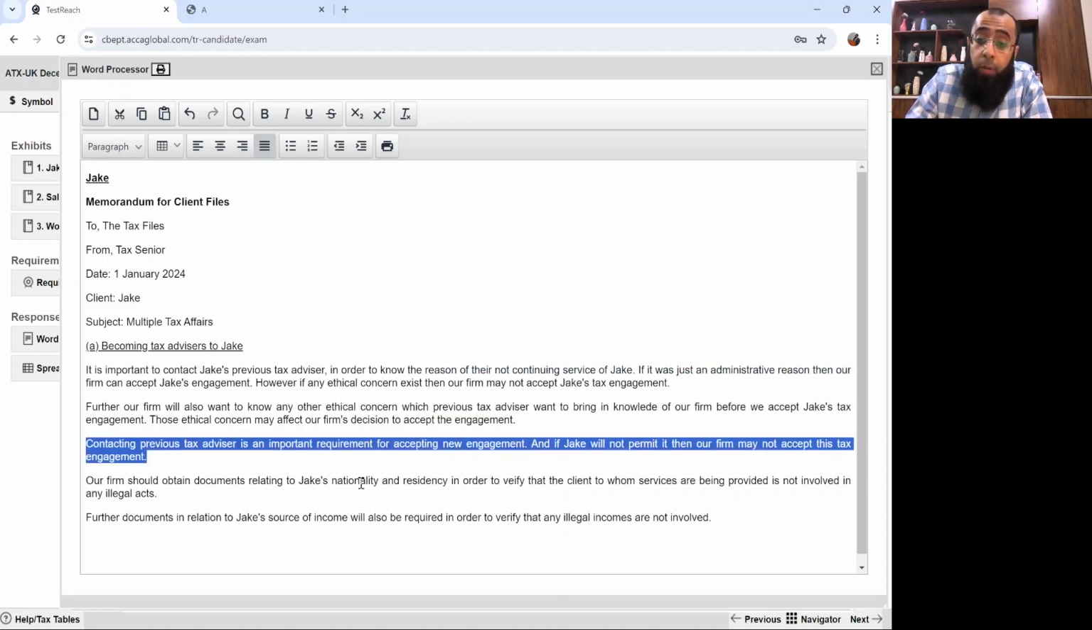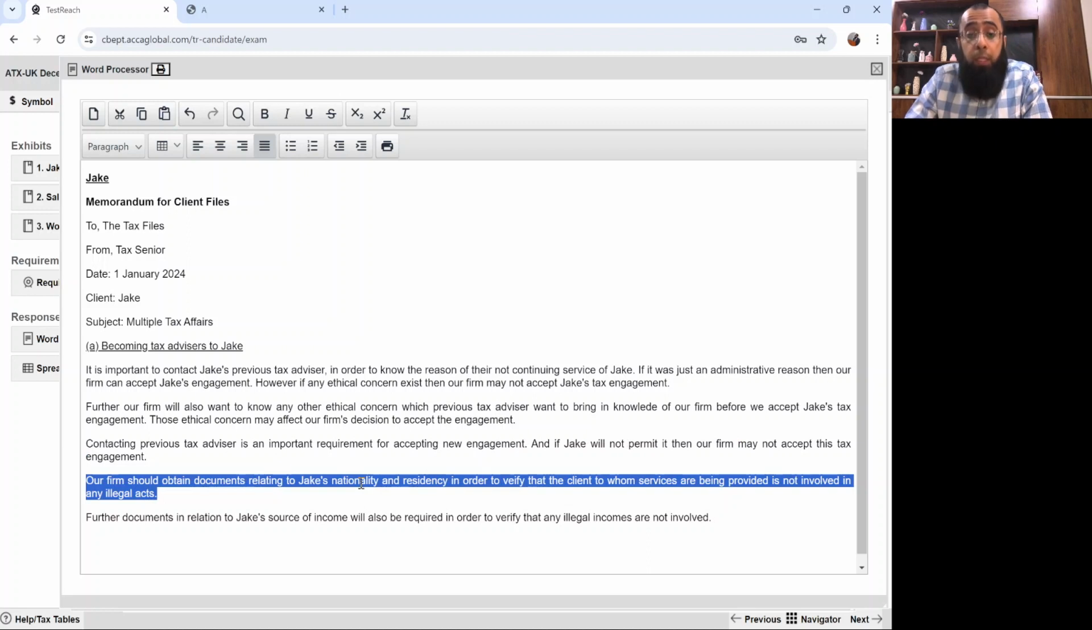It's an important requirement. What other actions will we be taking? We'll be taking documents in relation to your nationality and residence. Just think, you go and get a bank account opened. The branch will be asking you for multiple documents to verify whether you are a legitimate person or not, whether anything illegal is getting involved or not.